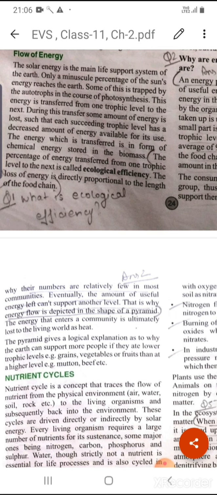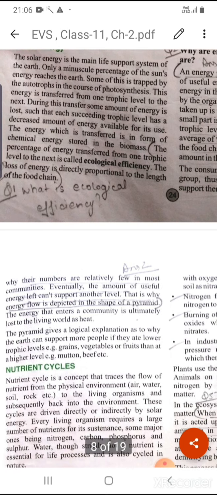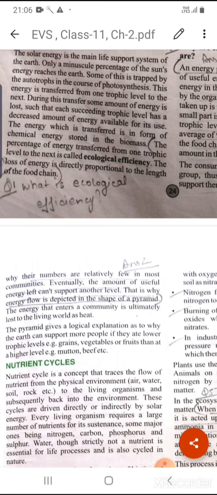Okay, so the energy which is present in each trophic level and which is transferred from one trophic level to another is in the form of chemical energy stored in the biomass. Now, what is ecological efficiency? The percentage of energy which is transferred from one trophic level to the next is called the ecological efficiency, because the loss of energy is directly proportional to the length of the food chain. Okay,